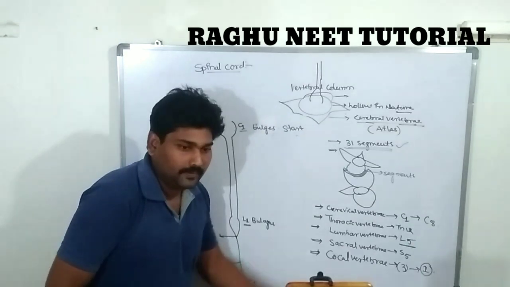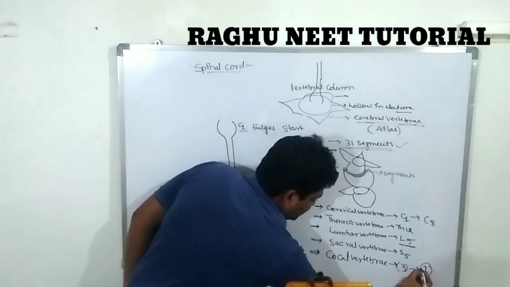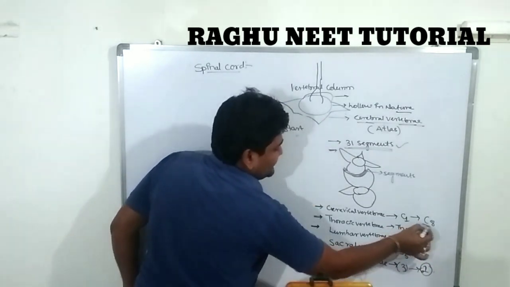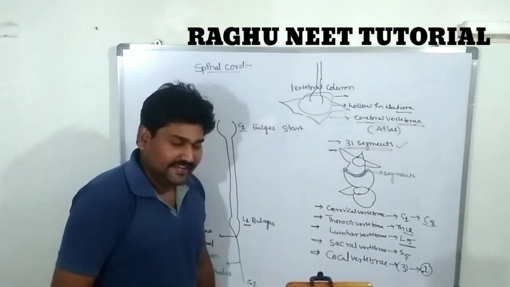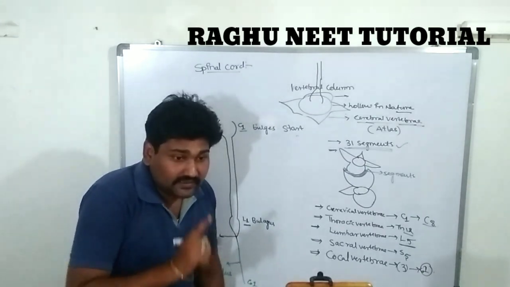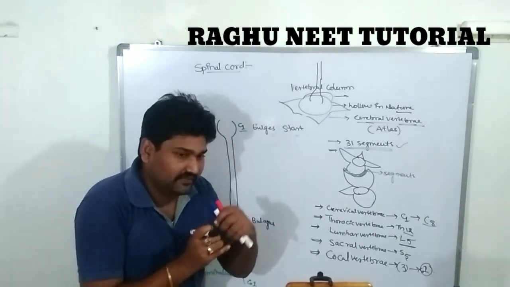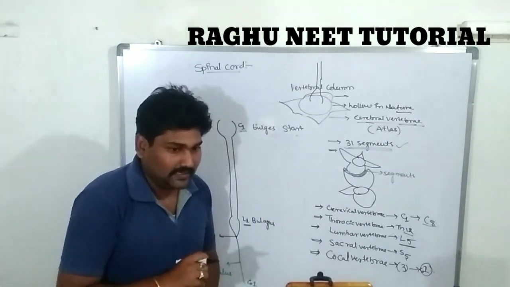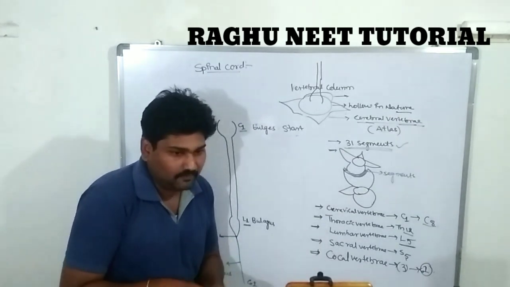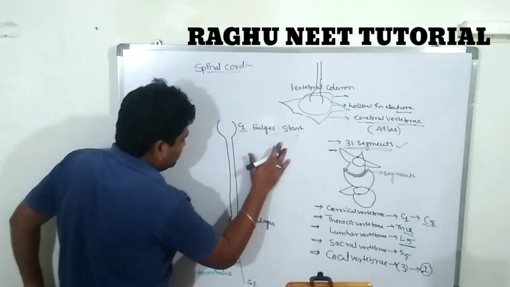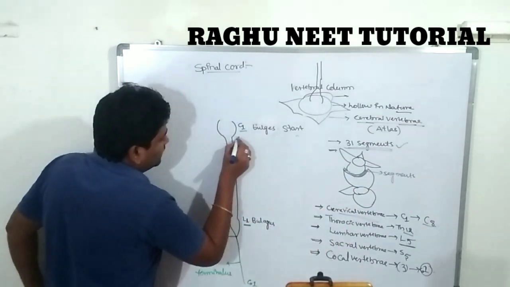So there are 31 vertebrae. How many? 8 plus 12, 20, plus 5, 25, plus 5, 30, plus 1, 31. So 31 segments are there, and between every two segments there is one gap. So the segments give rise to nerves. Now, the cervical vertebrae. Let's draw the cervical vertebrae.